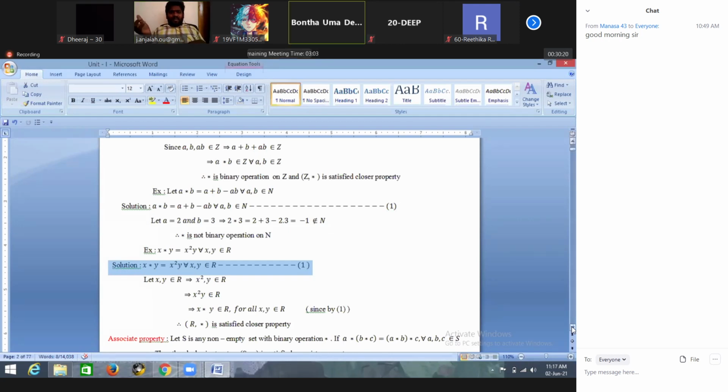X star y is equals to x to the power of square root of y, means 2 to the power of square root of minus 3. It is a complex number, right? Yes, sir. So such a kind of thing is not a binary operation. You have to give some different kinds of examples and verify whether each is a binary operation or not.